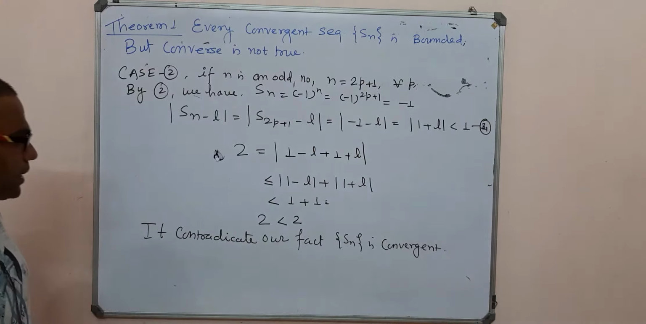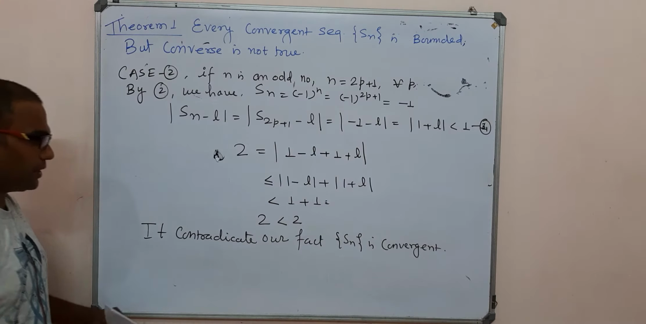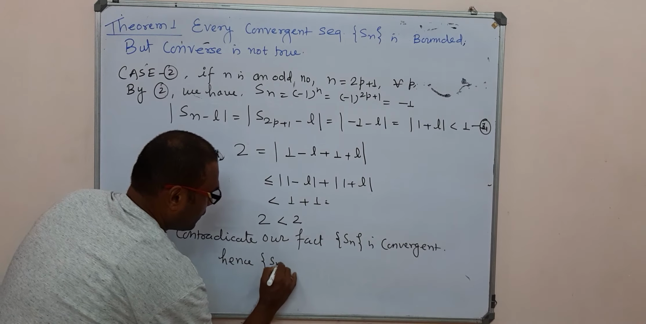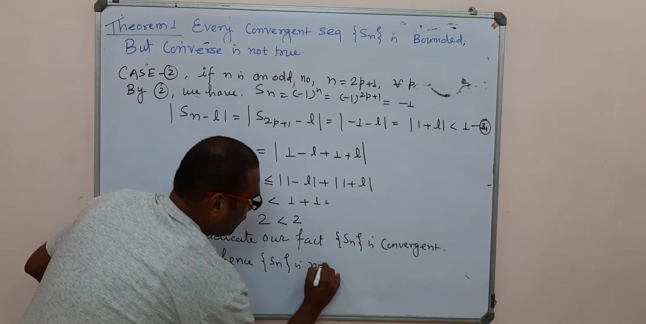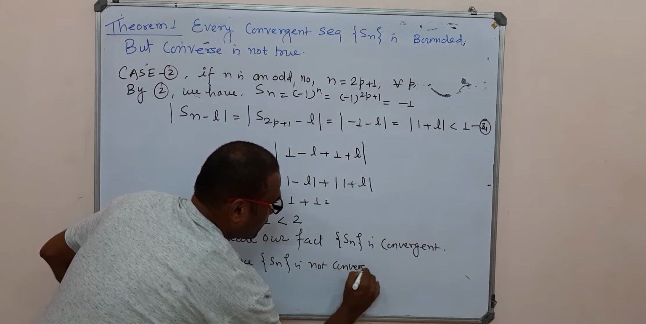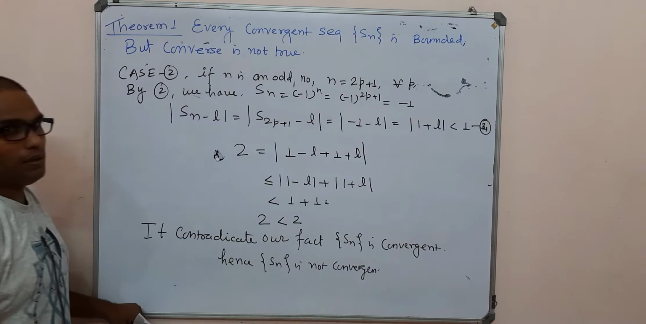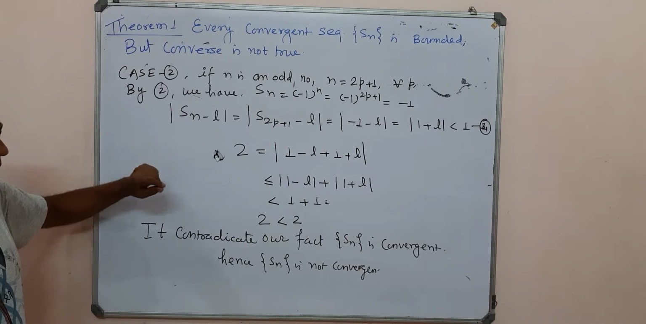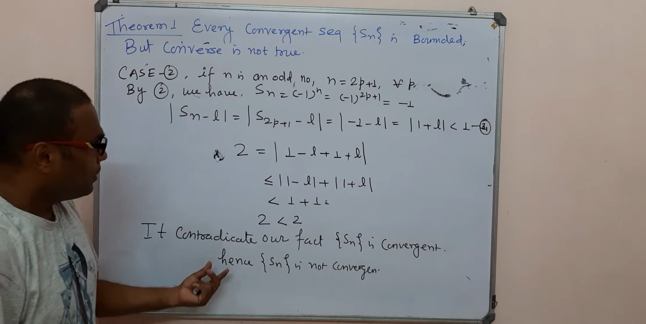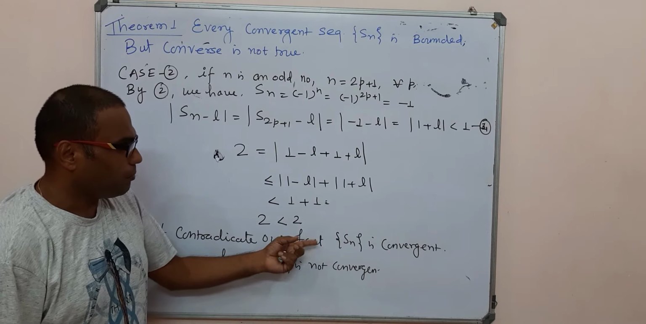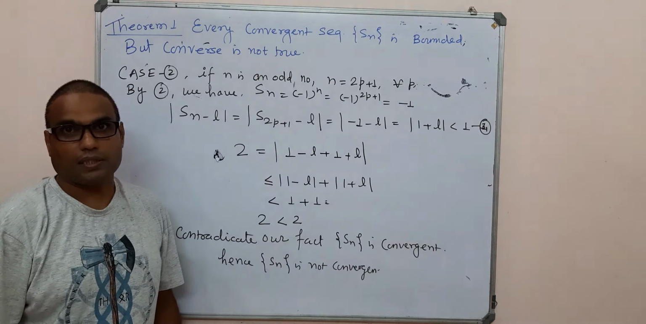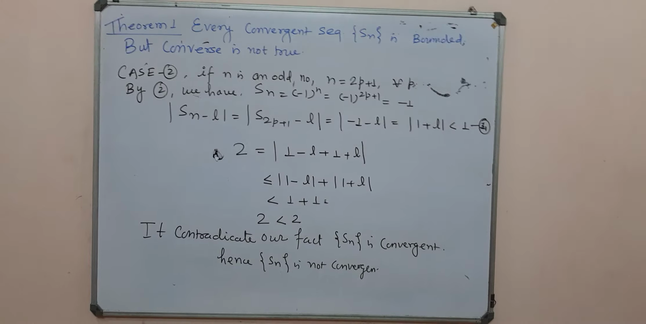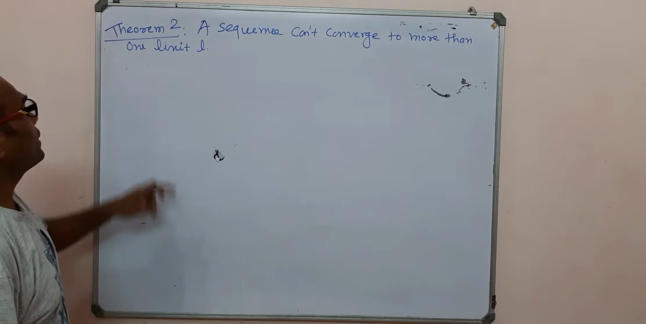This contradicts our fact. Sn is convergent, hence Sn is not convergent. So in this example we observe that we considered a bounded sequence, but we proved that the bounded sequence is not convergent. A bounded sequence is not necessarily convergent.